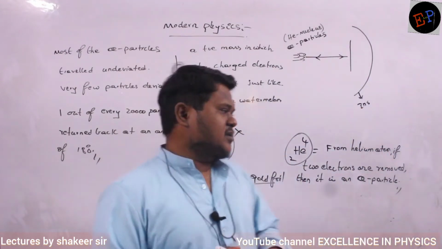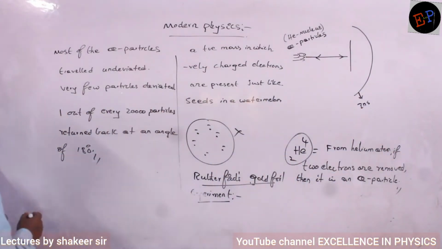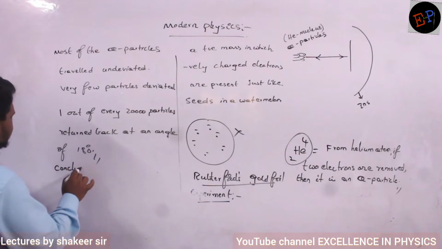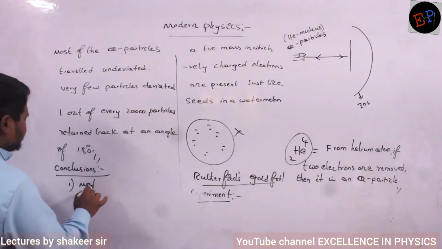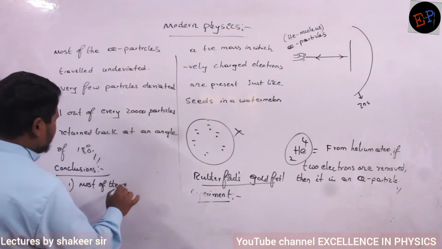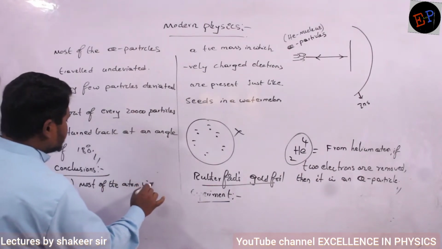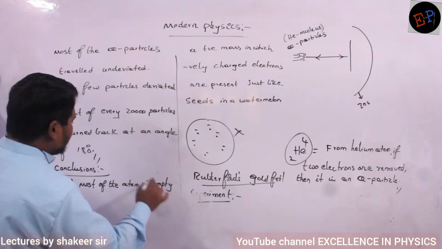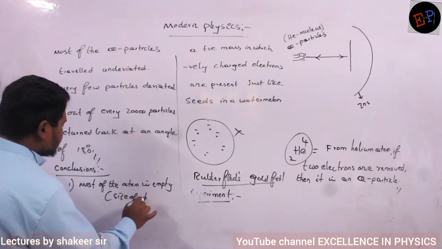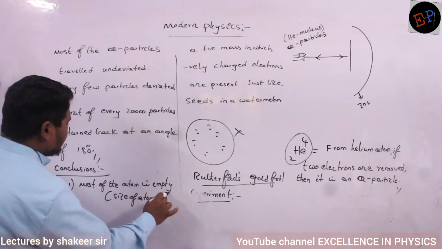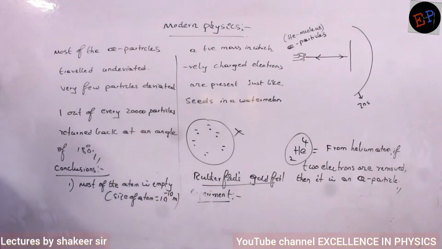So therefore what are the conclusions he has written? Clear? Conclusions are, okay, most of the atom is empty. And what is the size of the atom he has calculated? Size of the atom is 10 power minus 10 meters. Are you able to understand?